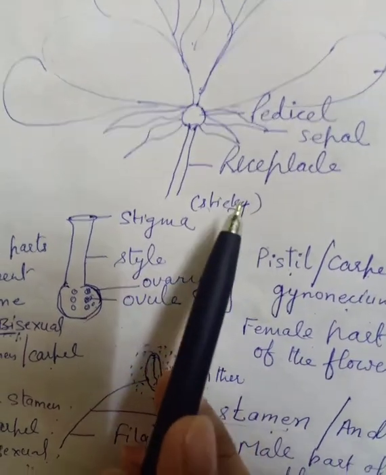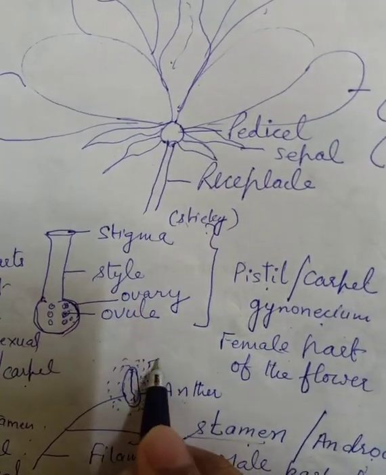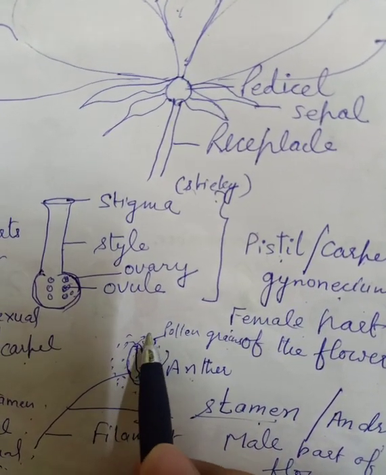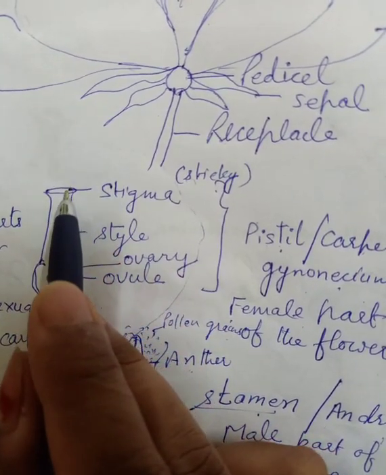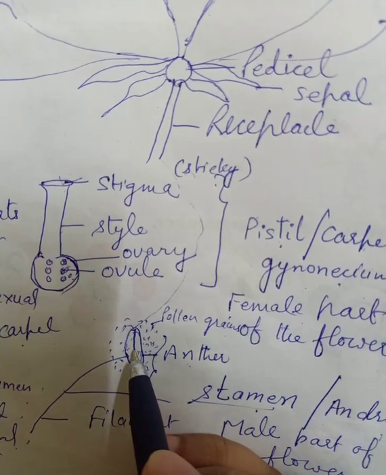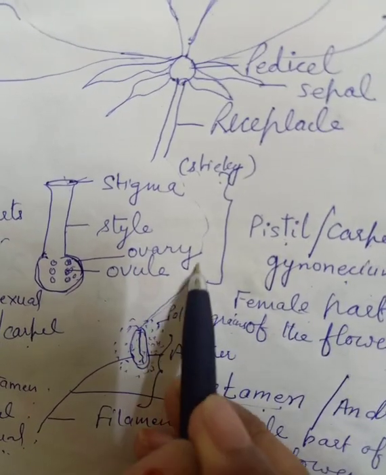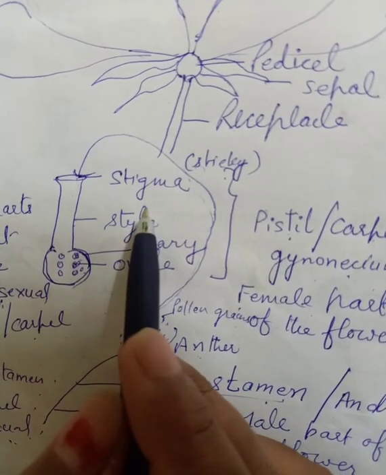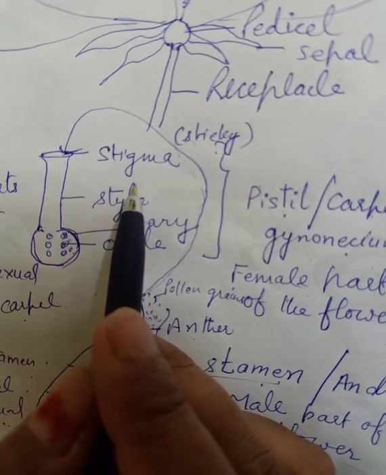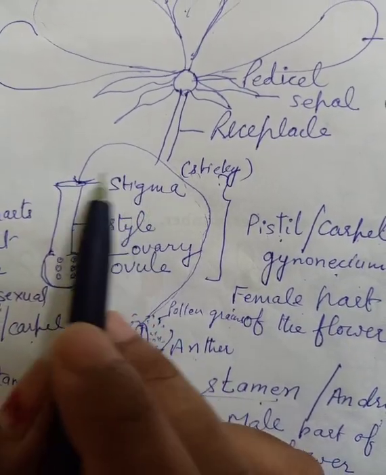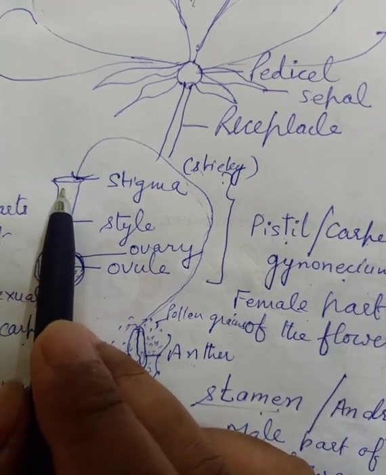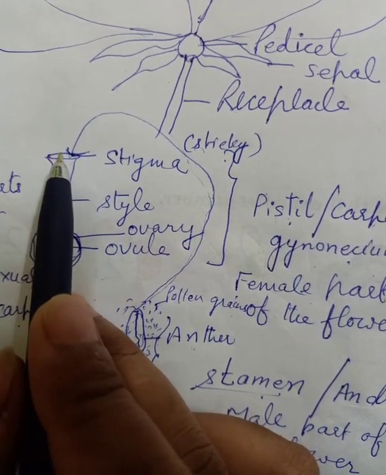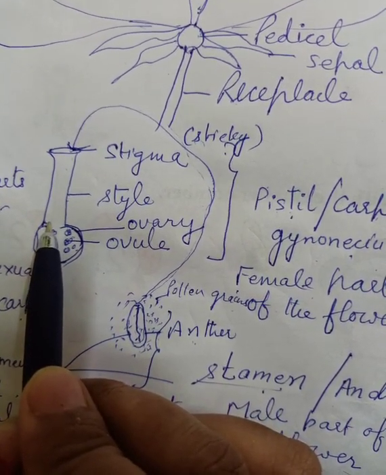Where are the pollen grains present? As I have told you, this powdery substance is pollen grains. Those pollen grains go from the anther of the stamen and stick on the stigma. What is the function of stigma? Stigma is the sticky part of the gynoecium which helps in sticking the pollen grain, or you can say it is the entry point from where the pollen grains enter inside the style.